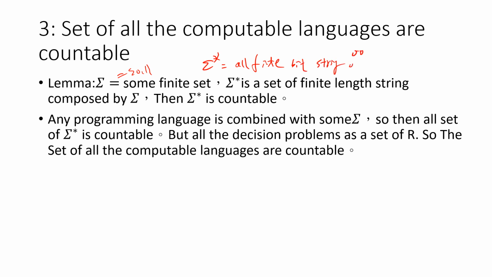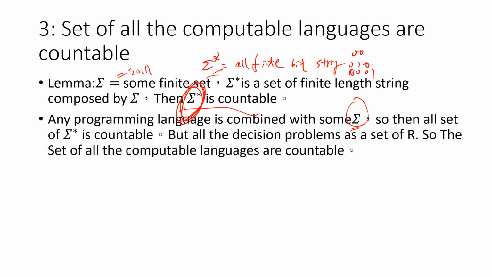So maybe 0, 0, 0, 1, 0, 0, 0, 1. Okay, so this is exactly what? Exactly countable. Okay. So any programming language is combined with some sigma. Everybody agrees with that, right? Because your programming languages only have finite symbols. So the set of all sigma star, or sigma, okay, I should say sigma is countable, right? So that means sigma star is countable.